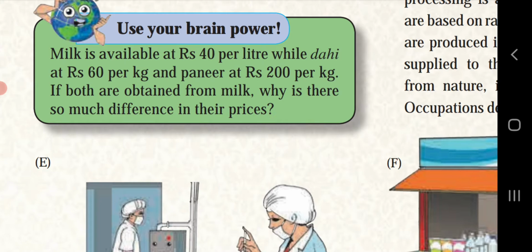The milk product is directly related to nature, but by a small process we can convert that milk into dahi, so it is priced more than the milk. But paneer costs ₹200 per kg because the process is lengthy, due to which the price and the weight will be different.